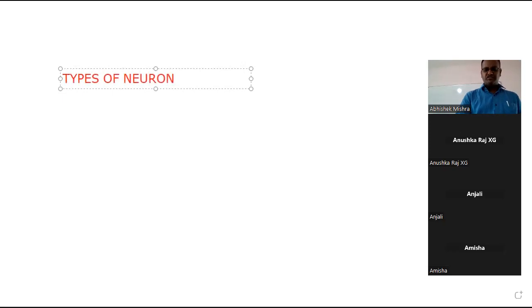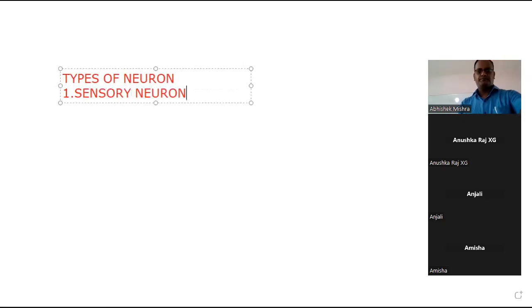Students, no need to write, because I will be posting the materials in the class WhatsApp group. Types of neuron. There are actually 3 types of neuron. Number 1, sensory neuron.